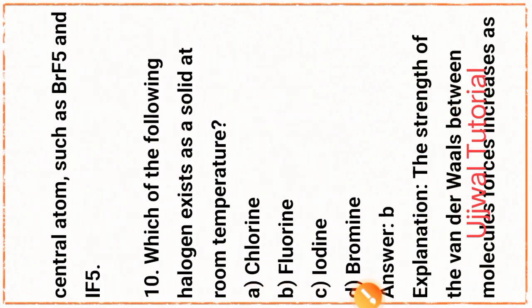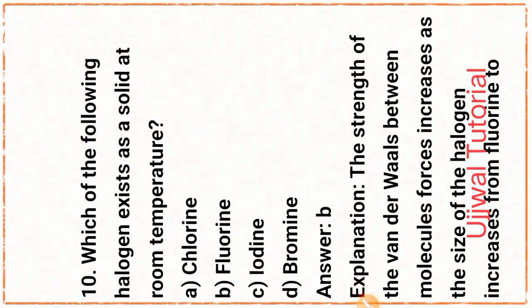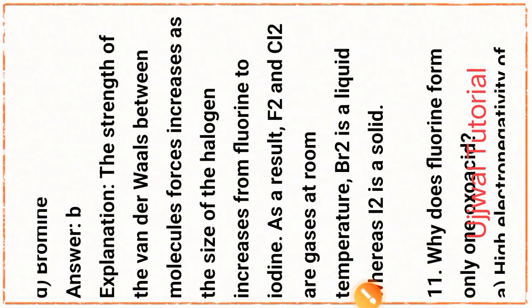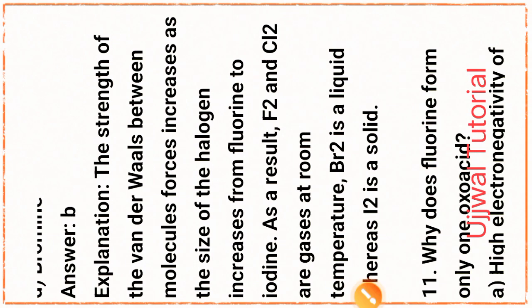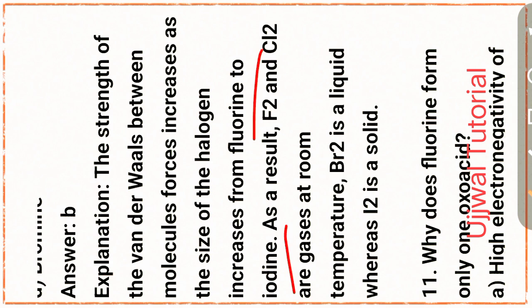Next question number 10. Which of the following halogens exists as a solid at room temperature? Option B, fluorine. To explain this part, the strength of the van der Waals forces between molecules increases as the size of the halogen increases from fluorine to iodine. Okay, as a result, fluorine and chlorine are gases at room temperature.